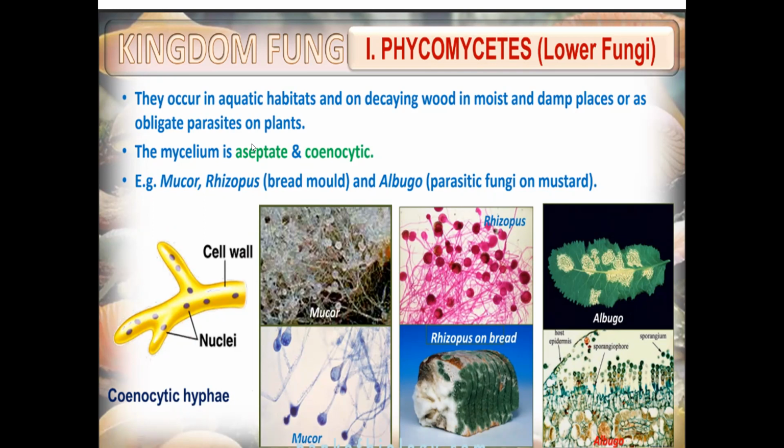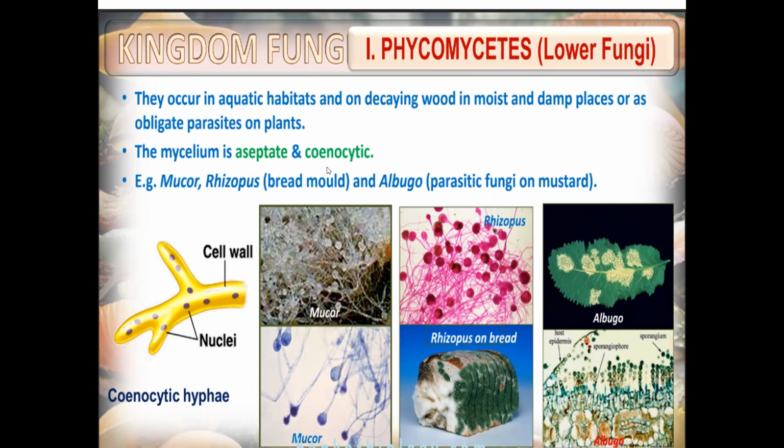They are obligate parasites, they require a host. Fungi you will not find in dry places. It will be present only in moist places.